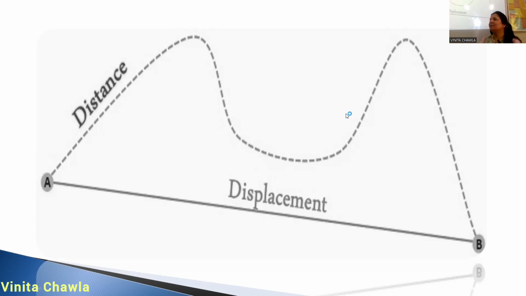On the other hand, displacement is the shortest path between the initial and the final position. Okay, displacement is the straight line distance or straight line path between the initial and final position. So we simply join the points, initial and final point, to get the displacement. The word displacement comprises two terms: displace plus ment. Displace means out of place. Okay, so displacement.